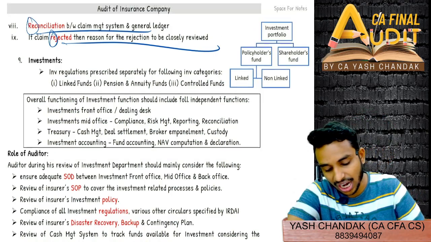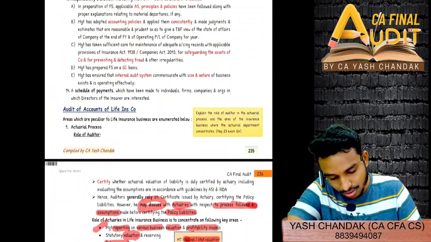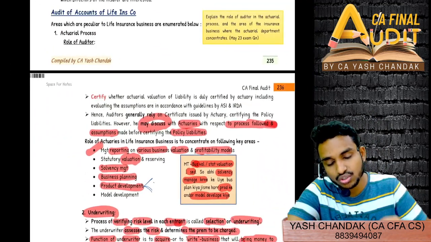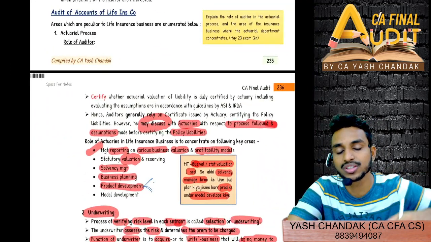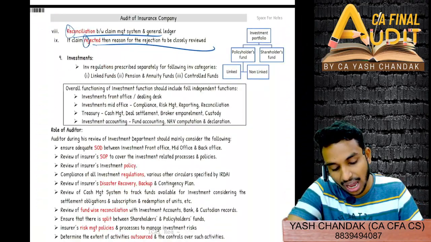LIC only. That means start revising from here. Start revising from audit of accounts of life insurance, actuarial process. Just go through it in 5 minutes, 2 to 5 minutes. Just go through the same quickly. Audit of LIC. Any doubt? Ask me right away.